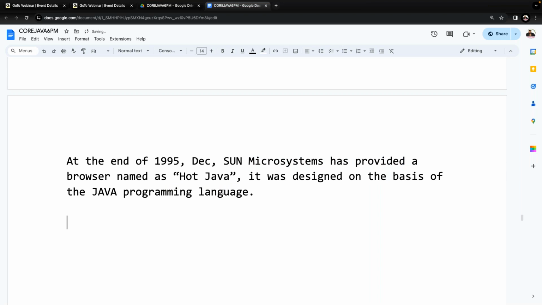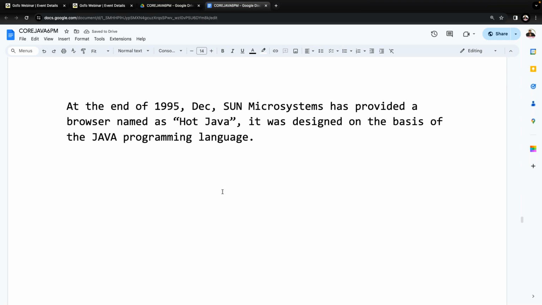All right, sir. Good. The moment this HotJava browser was provided, it was a successful product. Everybody was thinking about the HotJava browser only, talking about it, and wanting to take it. As per the demand, people started talking about the Java programming language, a language at Sun Microsystems that simplifies everything in application development. They prepared the HotJava browser, a very good product, on the basis of Java.